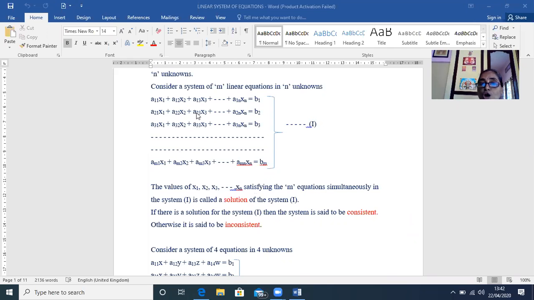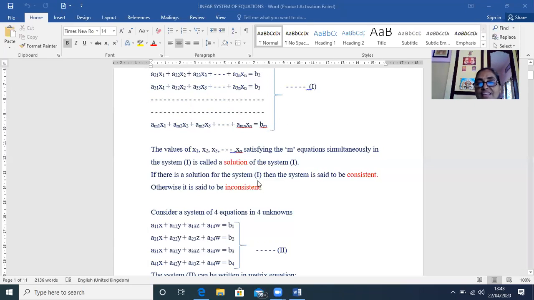Okay, so solving the equations means you're going to find out the values of these unknowns which satisfy all the equations. When you get a solution of that kind, we say that the system is consistent. If the system has no solution, then the system is said to be inconsistent. See, here is an example I took.